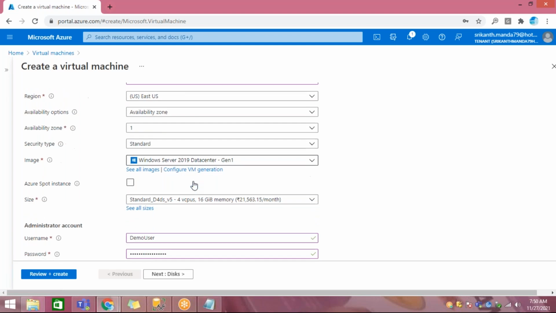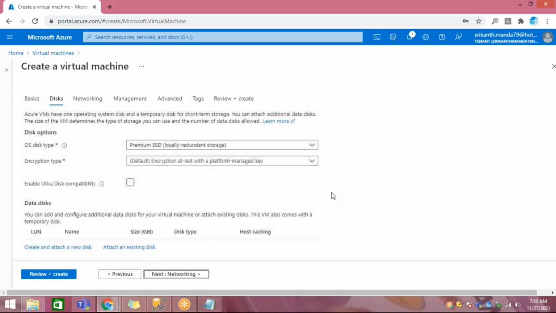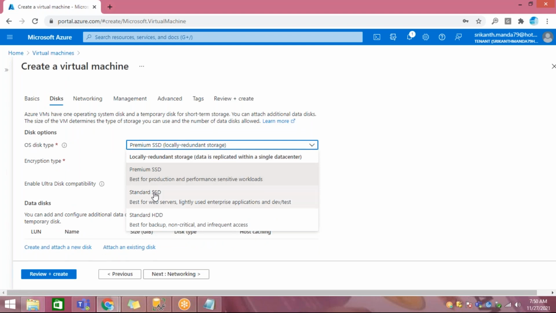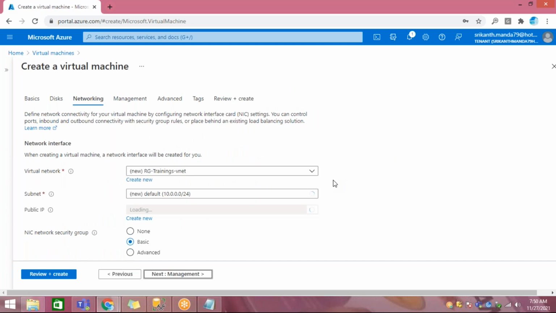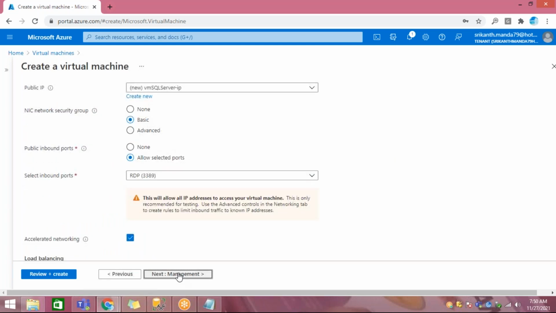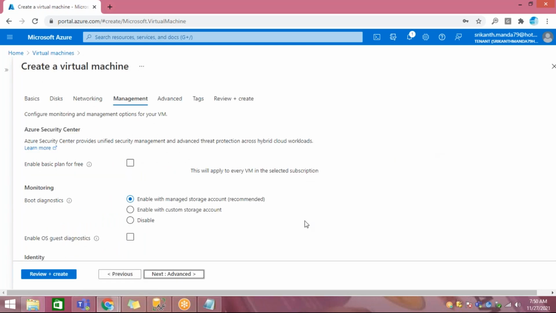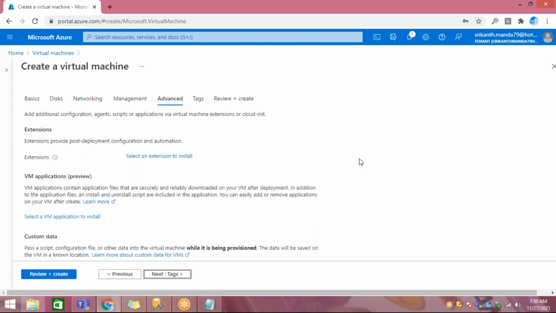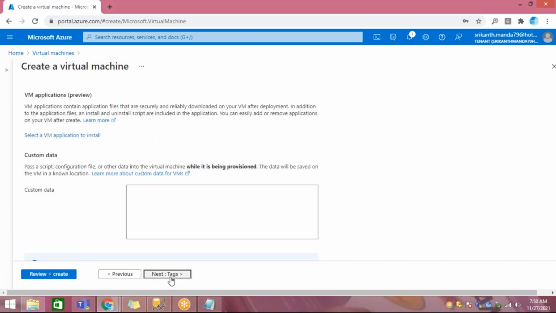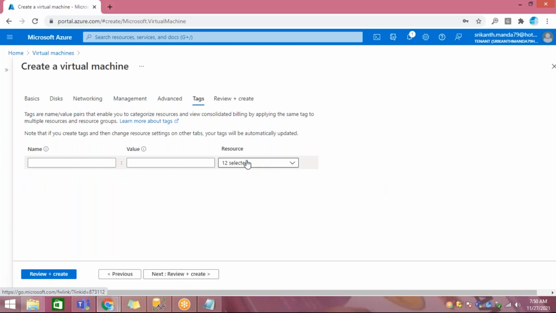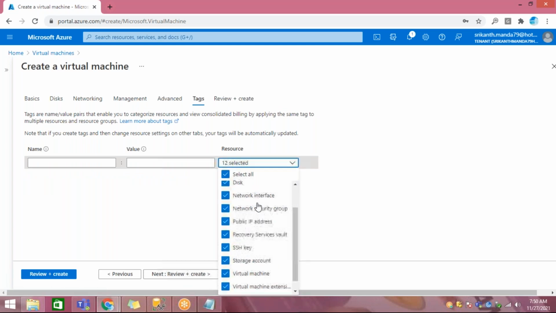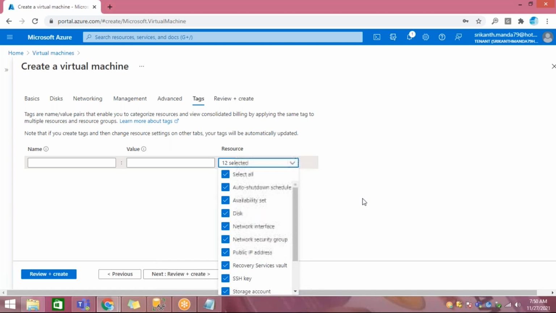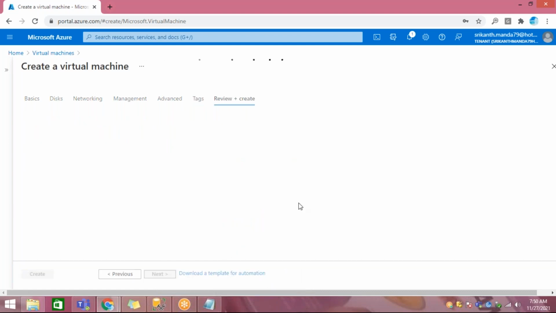Now go to disk, the operating system premium hard disk. We'll talk about this later. Now go to networking, management, advanced, tags, auto shutdown. Now click on review plus create.